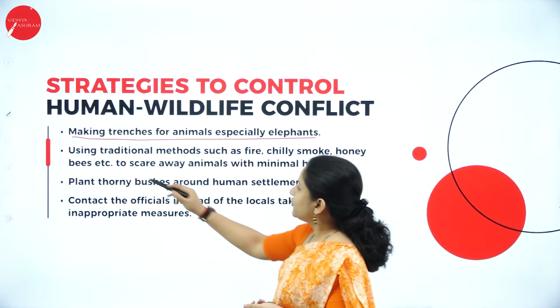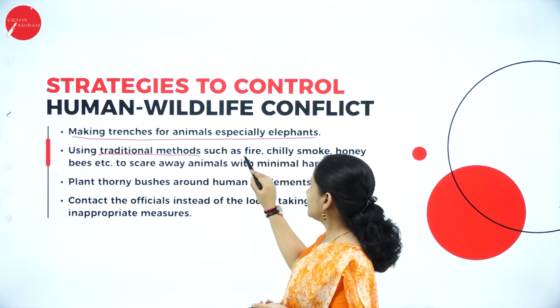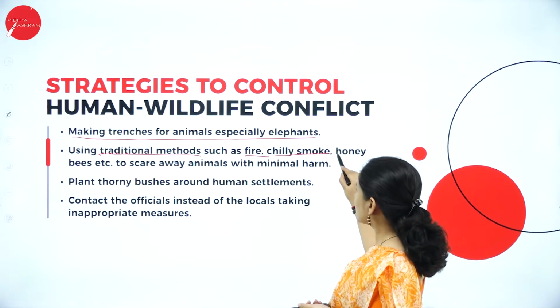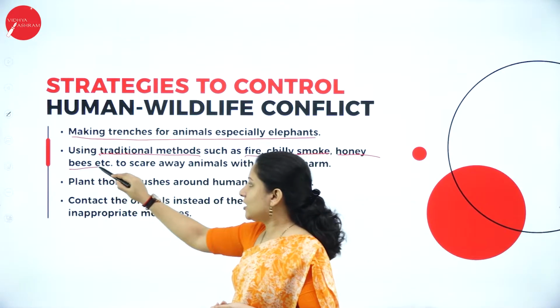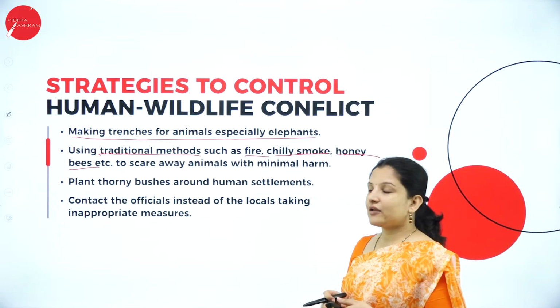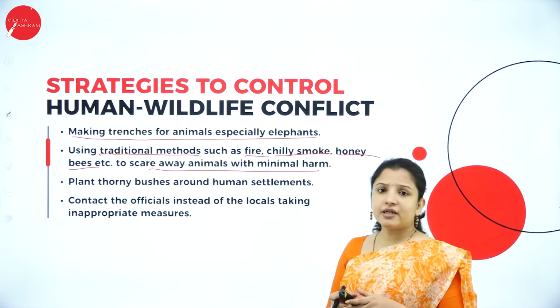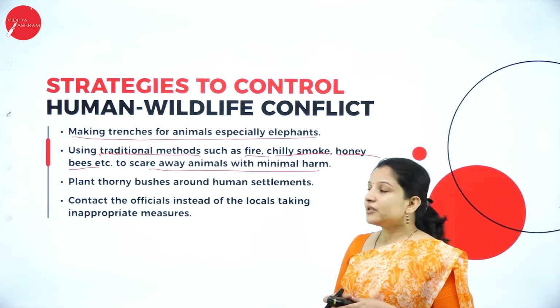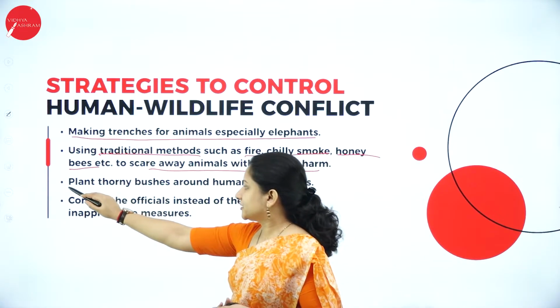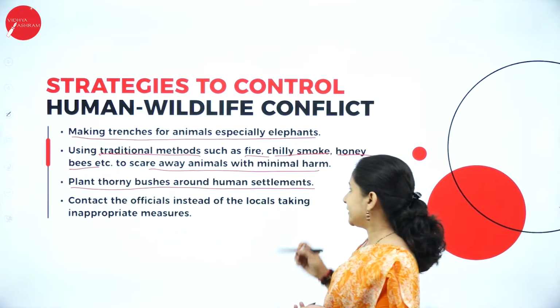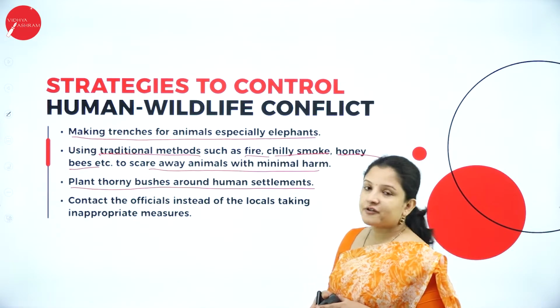And also they can use traditional methods such as fire, chili smoke, honeybees, etc., so that they can scare away the wild animals with minimal harm. They can also plant thorny bushes around human settlements. This is actually an African tradition.